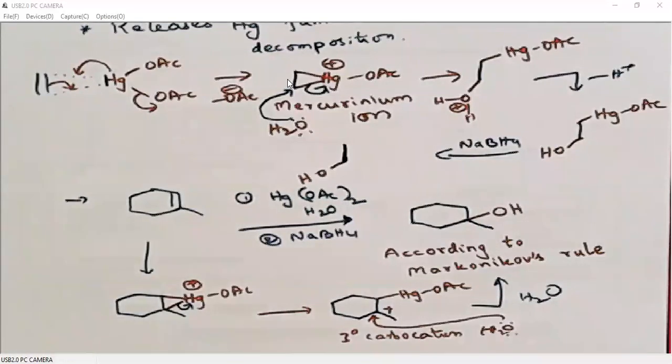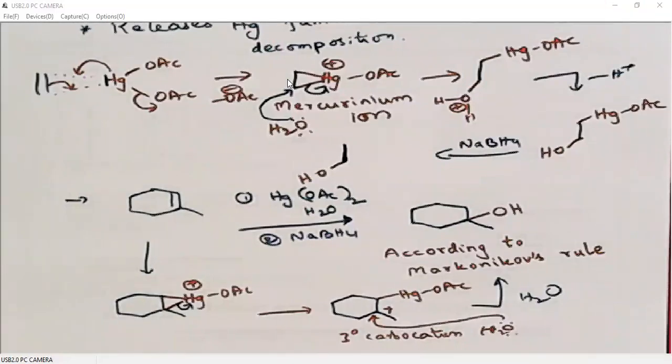What is Markovnikov's rule? When we add HCl or some mineral acid to an alkene, H plus adds to the carbon with more number of hydrogens, right? H plus adds to the carbon with more number of hydrogens. The nucleophile like Cl minus or Br minus will add to the carbon with less number of hydrogens.